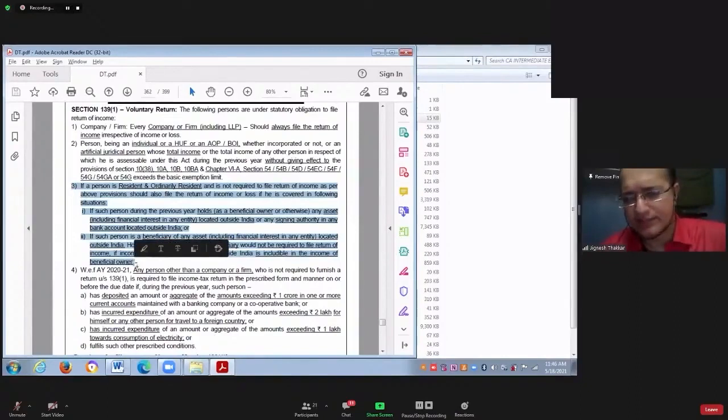Point number 3 says, if you are not required to file the income tax return under point number 2, and if you are a resident and ordinary resident, then you will have to file the income tax return if you are holding any asset outside India, or you are having a financial interest in any entity situated outside India.